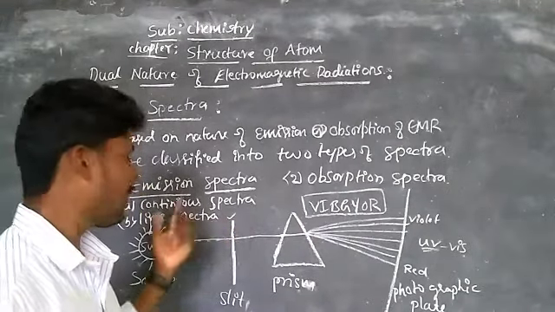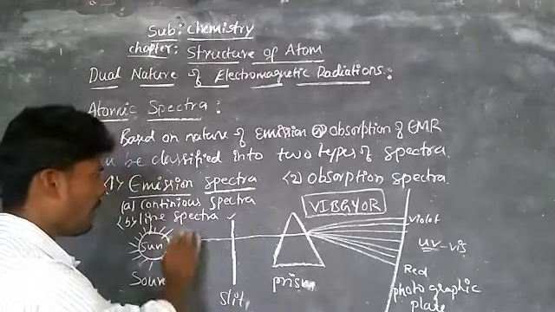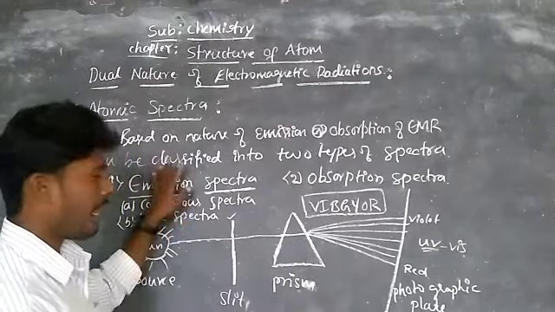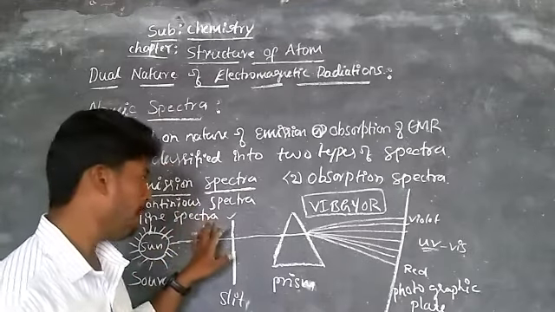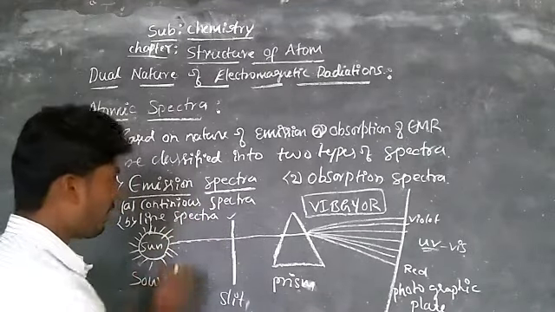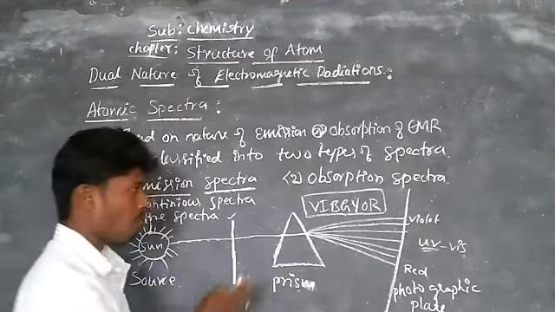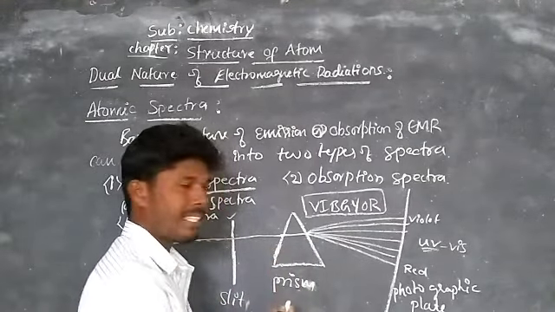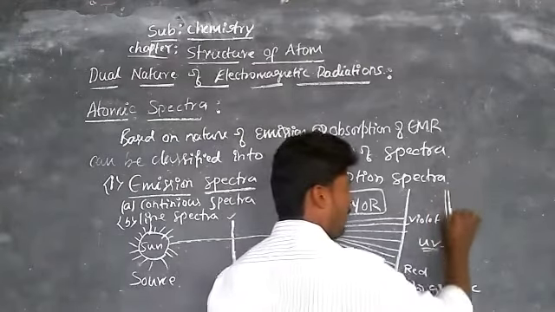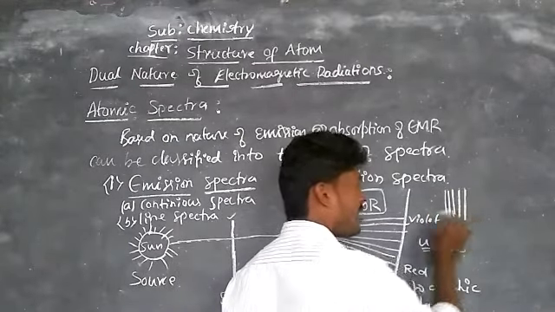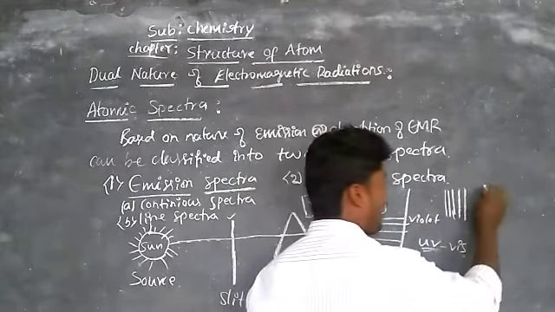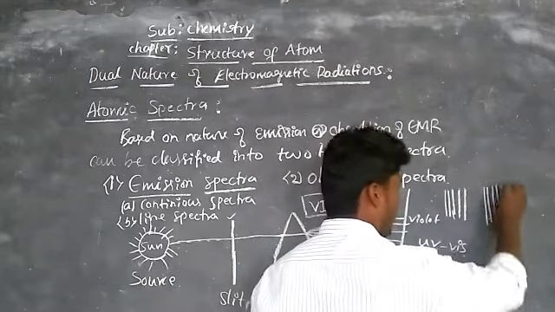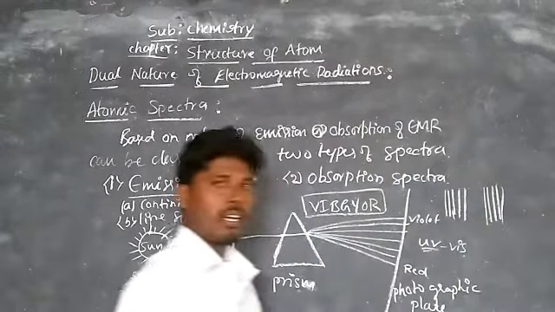Here the lines consist of a number of bright lines, groups of lines. These are separated by a black background, so we can see a number of grouped lines.